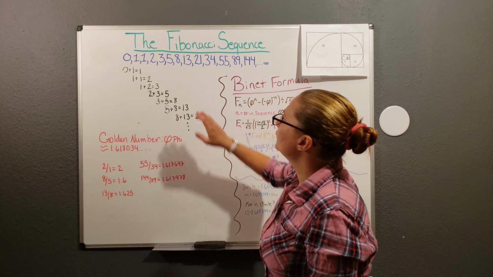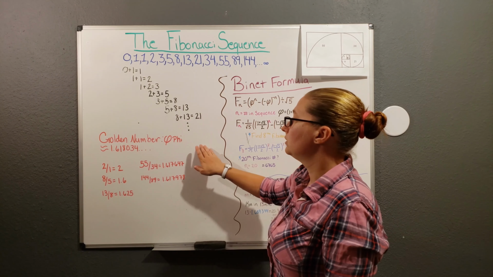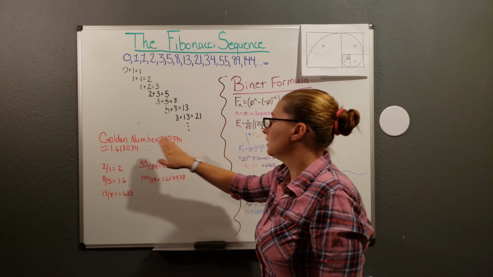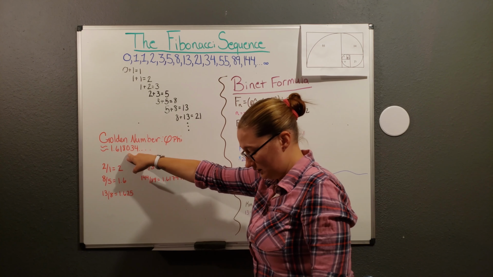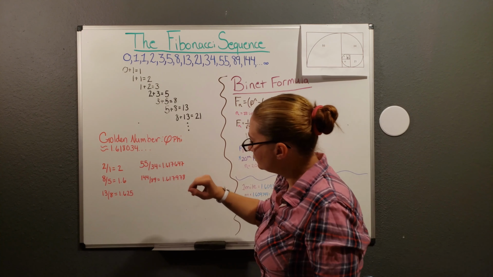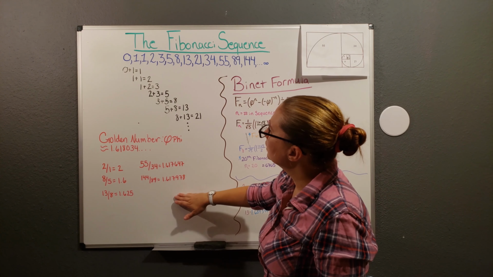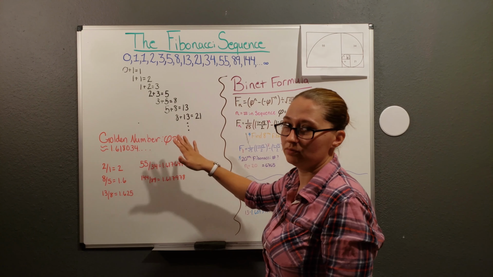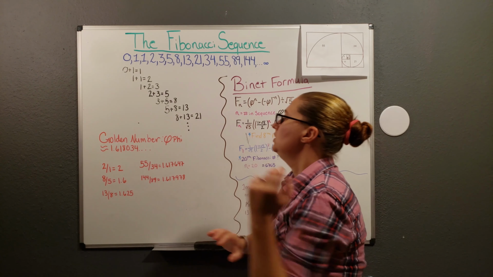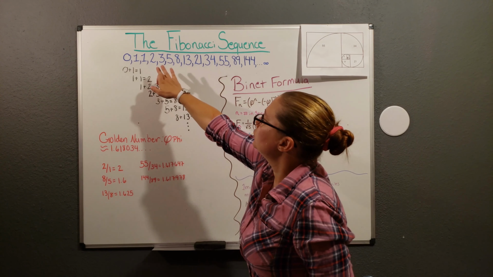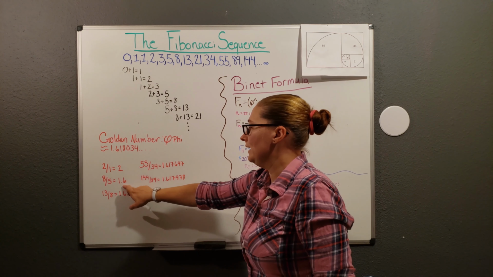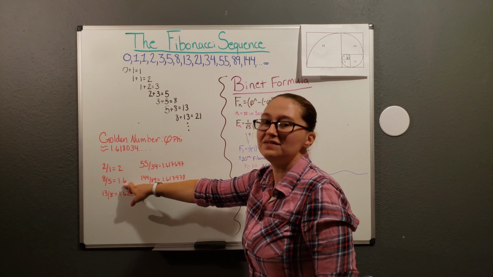Okay? And so the Fibonacci sequence correlates with the golden number. The golden number is phi, and the golden number is 1.618034. So to get the golden number out of the Fibonacci sequence, you take the ratios of the pairs of numbers that correlate with each other. So here we have some examples. If we take 2 and we divide it into 1, we get 2. If we take 8 and we divide it into 5, we get 1.6.